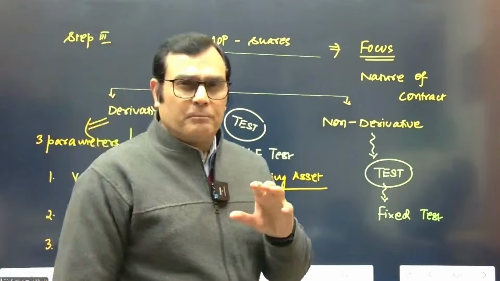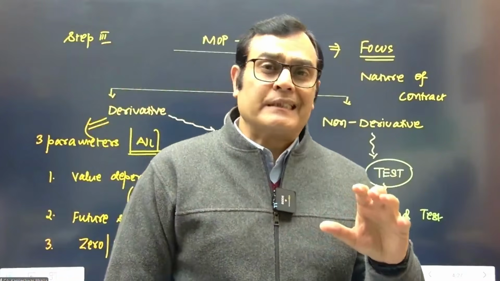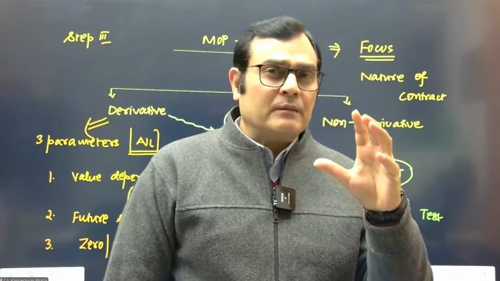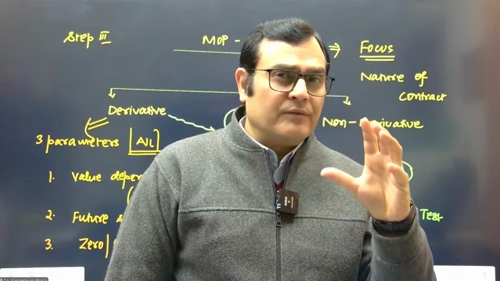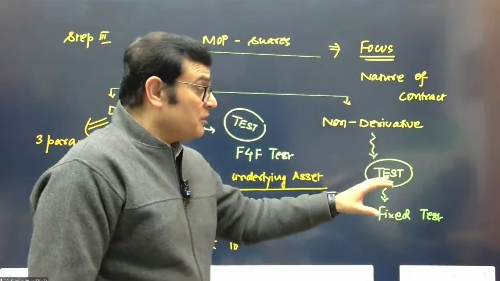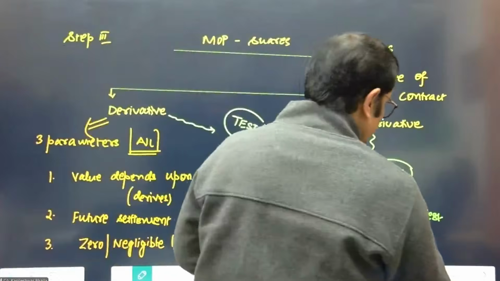When the mode of payment becomes shares, and you're using your own equity shares as a currency, you need to be a little more careful. The first element is to segregate whether it is derivative or non-derivative in nature, and then decide which test is to be applied in evaluating the inputs.